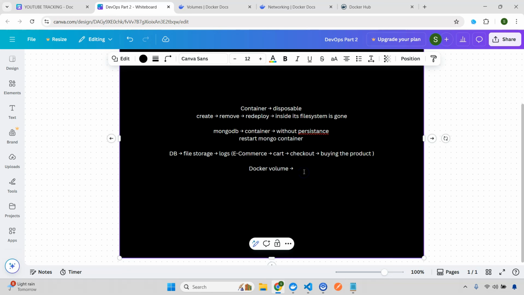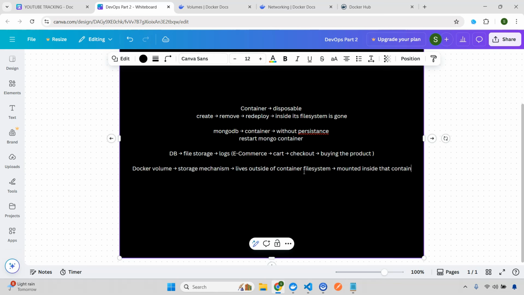You can say this is a storage mechanism that lives outside of the container, so this will be outside of the container's file system, but it can be mounted inside that container, right?